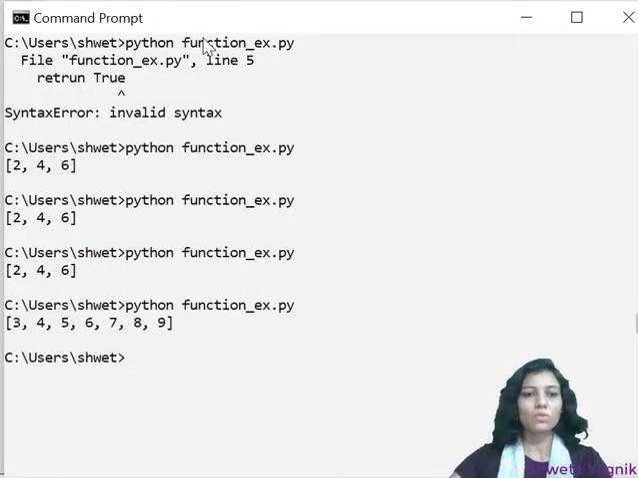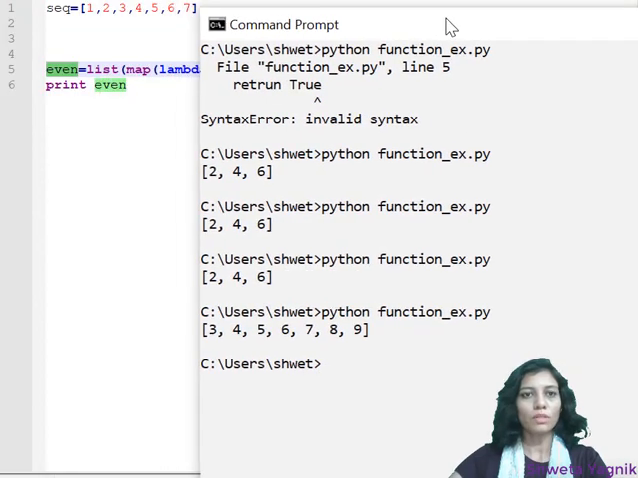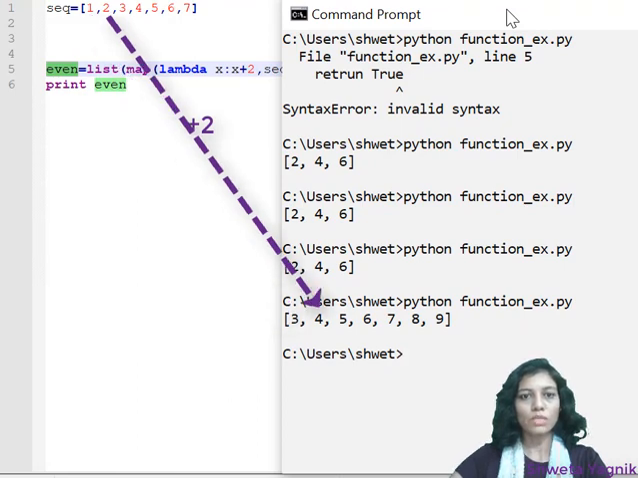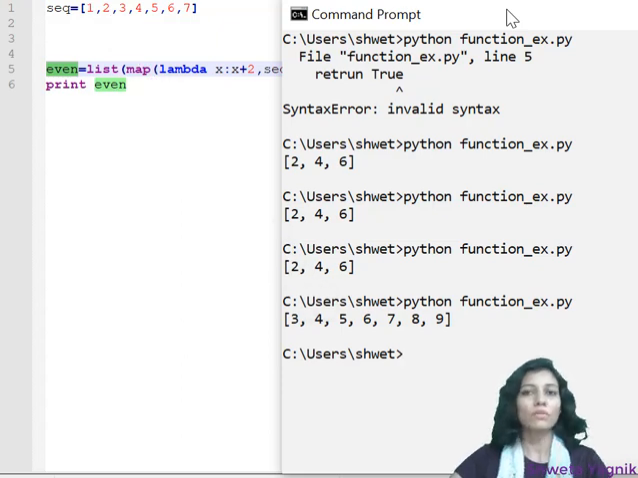So yes, what is the output? Here you can see 1 plus 2 is 3, 2 plus 2 is equal to 4, 3 plus 2 is 5, 4 plus 2 is 6, and onwards. So here there is no filtration, but the same operation will be performed on each and every element of the sequence.